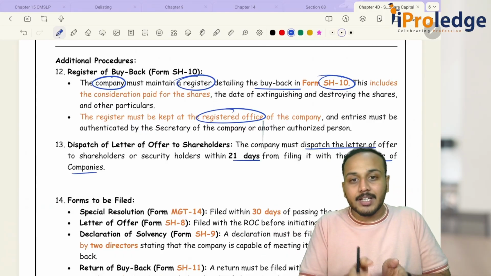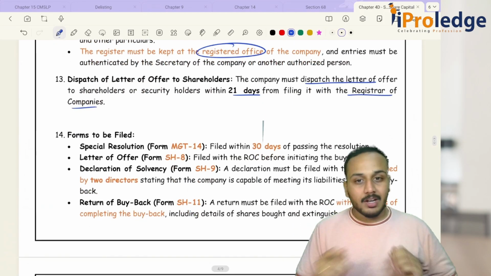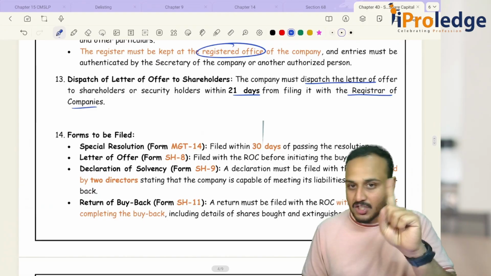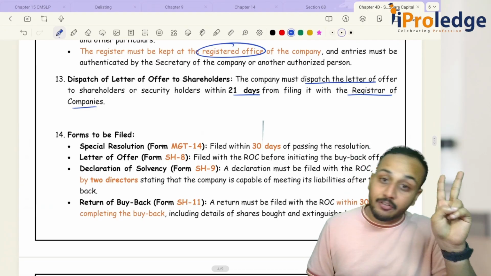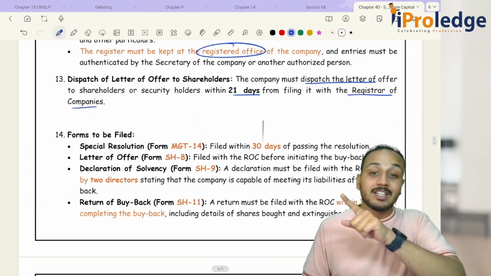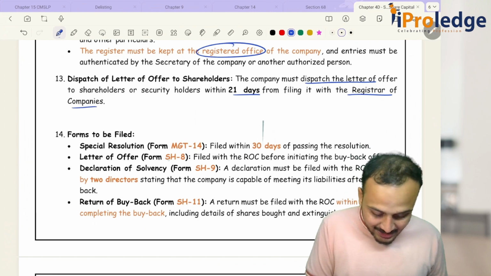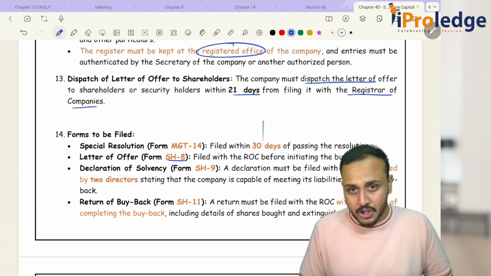Within 21 days from the date of filing it with the ROC. Okay, let's go look at the forms again. We saw SH10 for the register, MGT14 for special resolution in case it is exceeding 10%, but if it is less than or equal to 25%, and the letter of offer should be in SH8. Then you have to give declaration of solvency.